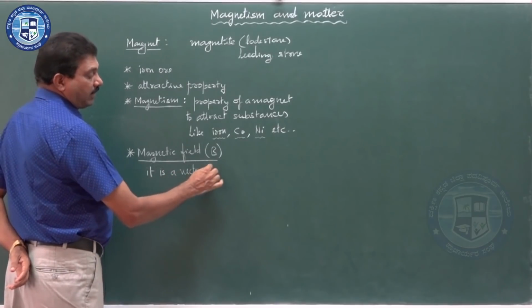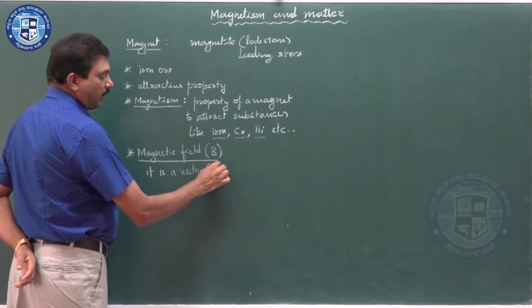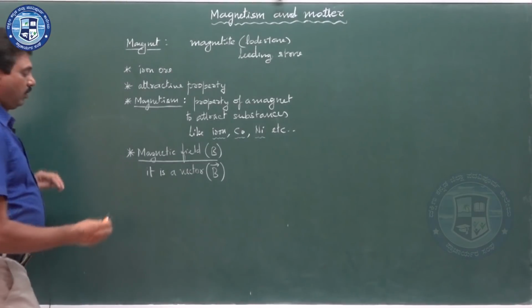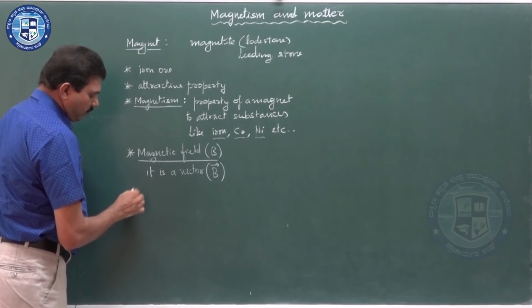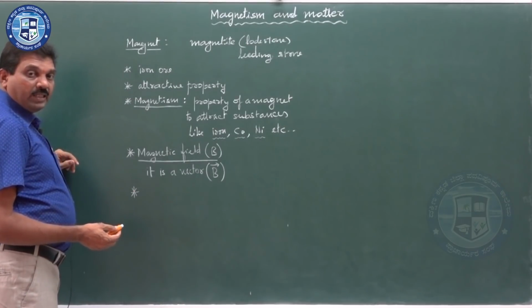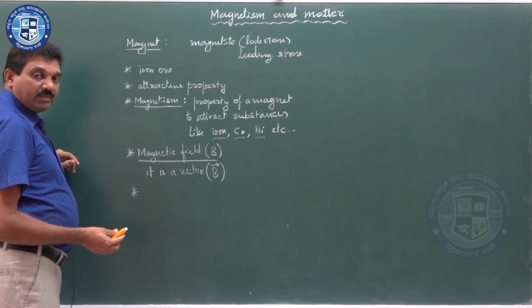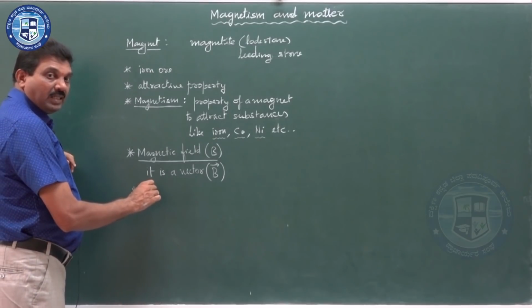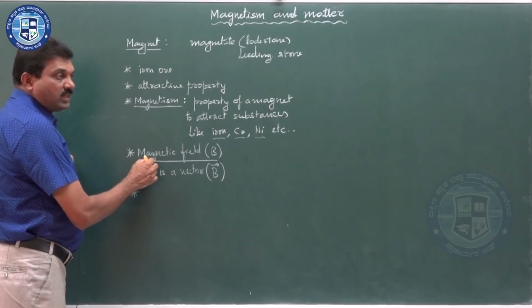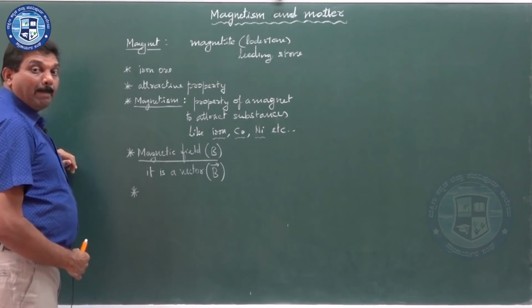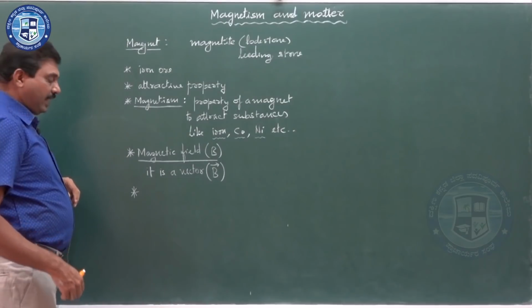Magnetic field is a vector, so we can write it as B vector. Magnetic field is the region surrounding a magnet in which it can attract or repel any other magnetic substances.